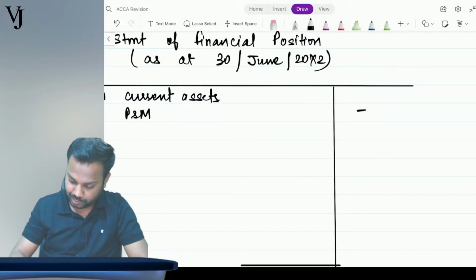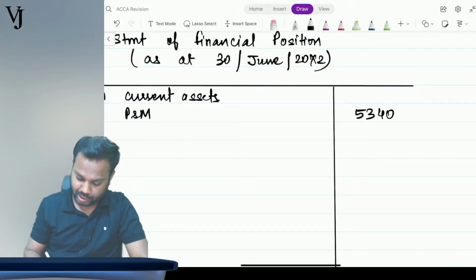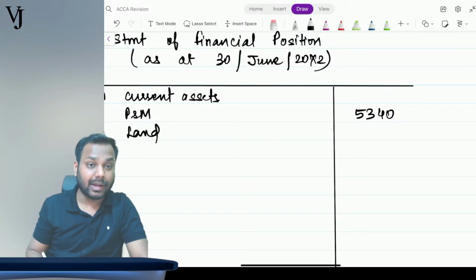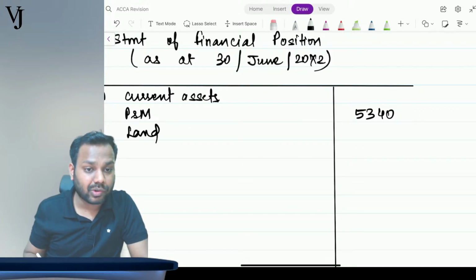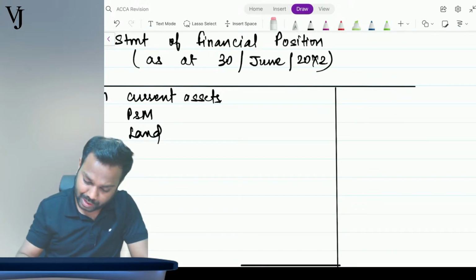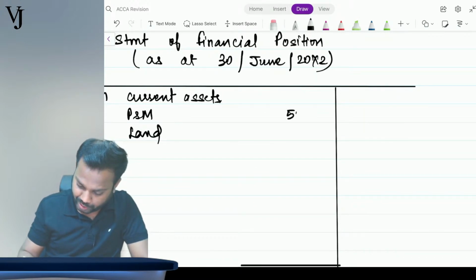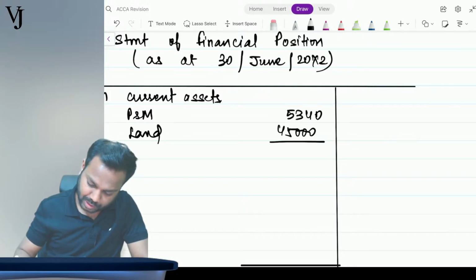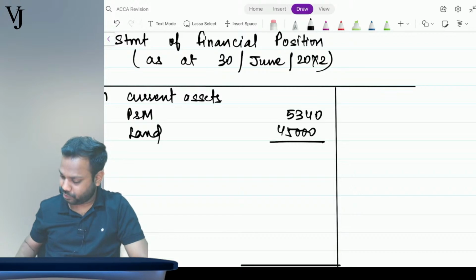PPE, plant and machinery, is 5340. Then comes land. What is the value of land that is given in the question? It is 45,000. So what I'll do here is I will write here 5340 plus 45,000 comes to 50340.